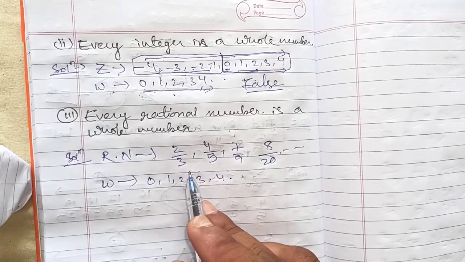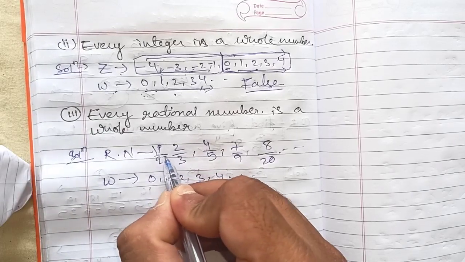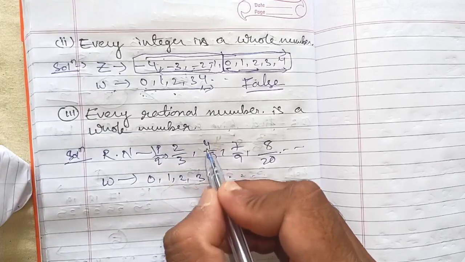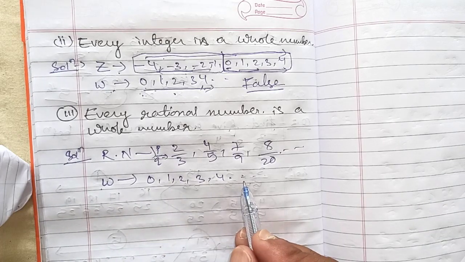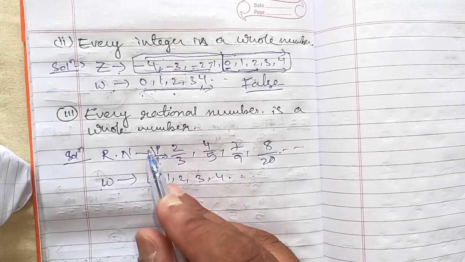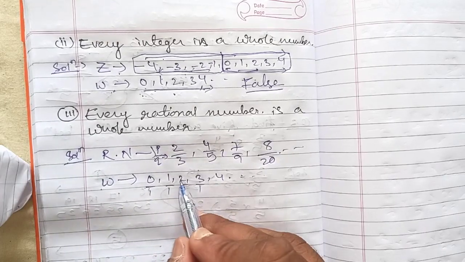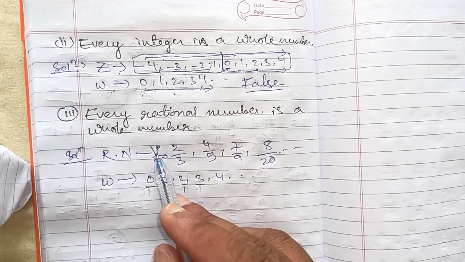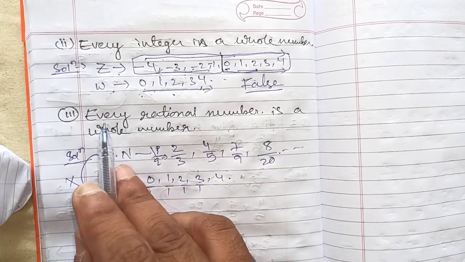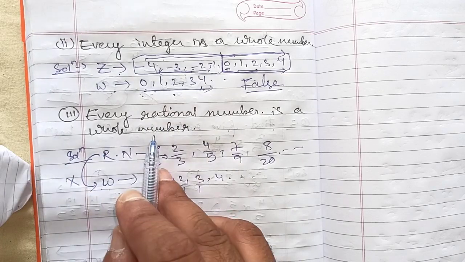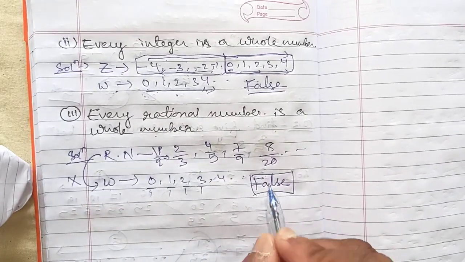You can see here that rational numbers are represented in the form of p by q, numerator and denominator, but whole numbers are only simple numbers without any denominator. Yes, a whole number can be made into a rational number by dividing by 1, but a rational number cannot be converted into a whole number. So every rational number is not a whole number. This statement is also false.